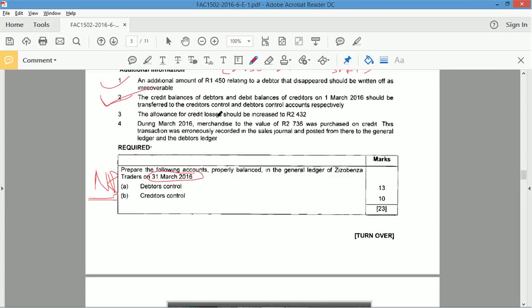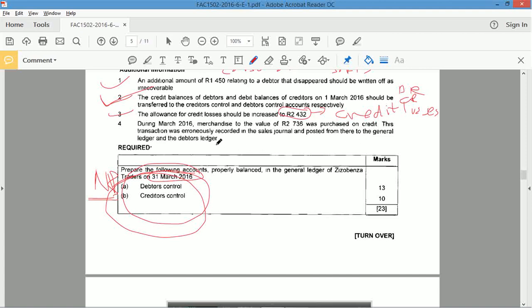Number 3, the allowance for credit losses should be increased to that. Well, thank you for telling us that, but this doesn't affect debtors or creditors. This affects credit losses. You would debit the credit losses and credit the allowance, or the opposite, depending on whether you're increasing or decreasing it. It's not going to affect these two accounts. Don't need it.